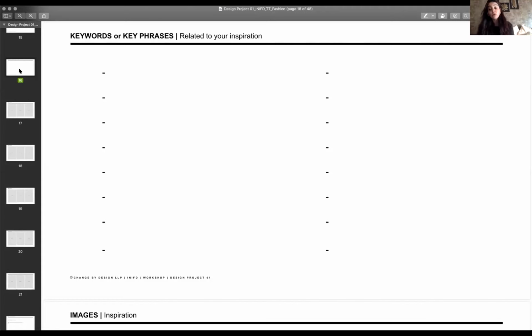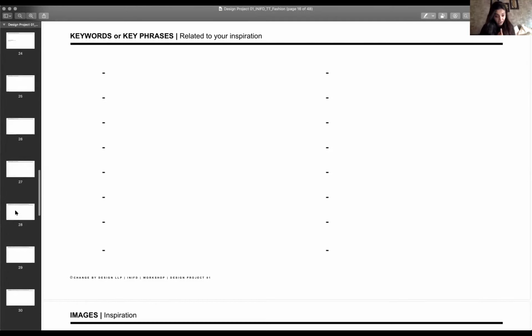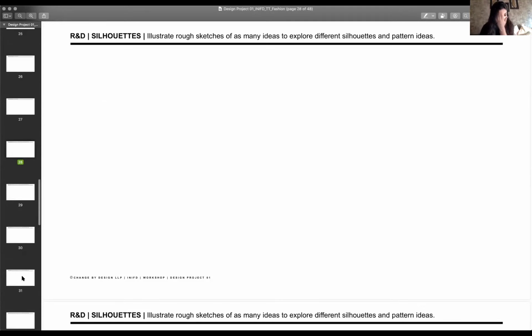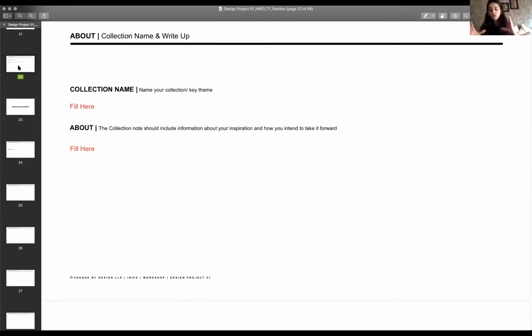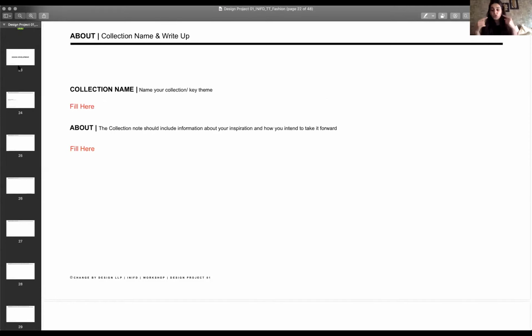So what I usually do is when I'm doing my design work, I write a bunch of keywords, so I have reached up to this point, and I also practice writing. In front of my desk, I put my write-up, I put my keywords, and that's how I start. And I put a few images if I can print them out, or I have them on my laptop, and that's where I start my design development from. But I keep revisiting the keywords to ensure that I'm staying within the framework that I have set for myself. So your keywords and your collection note are your framework.